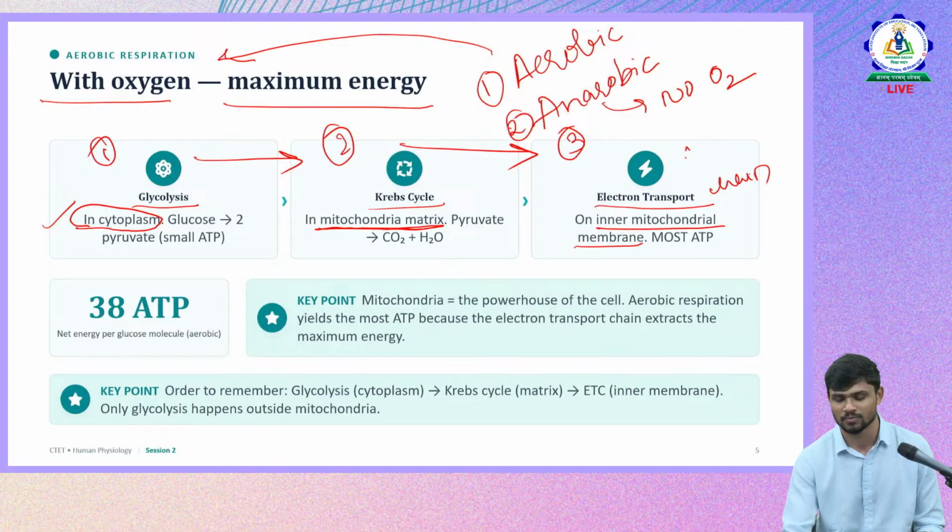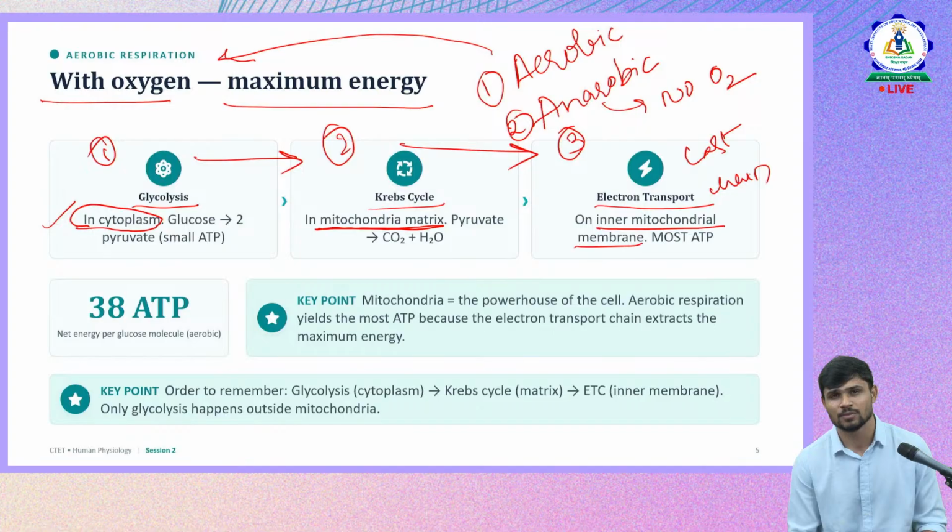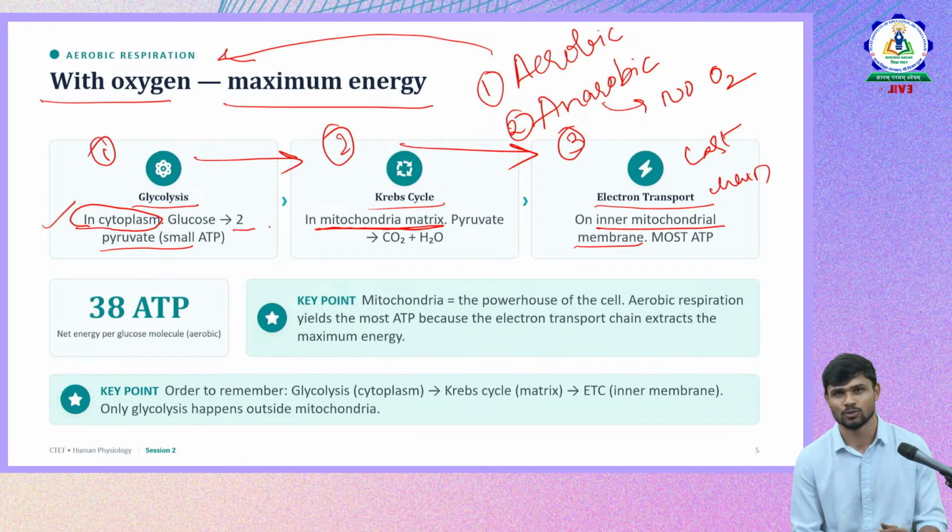This is the last step of aerobic respiration. So in the cytoplasm it is glycolysis, the Krebs cycle is in the mitochondrial matrix, and the electron transport chain happens in the inner mitochondrial membrane. And what happens in glycolysis? Glucose will divide into two pyruvates. Two ATPs will be released there. Just glucose is converted into two pyruvates, and two ATP is released. Only a little amount of ATP is produced through the process of glycolysis, which happens in the cytoplasm.